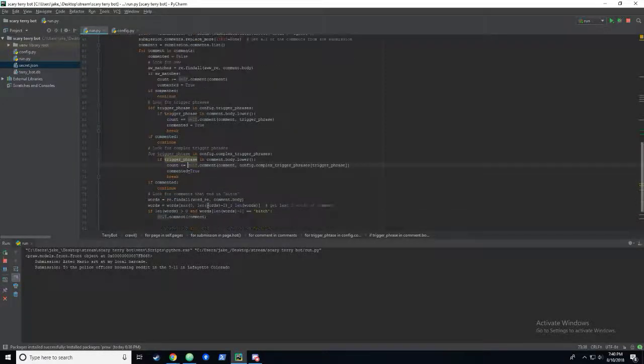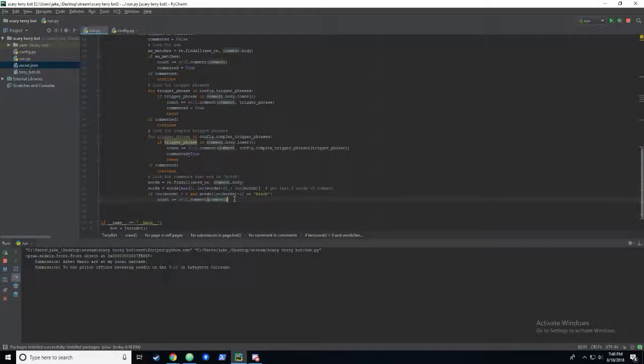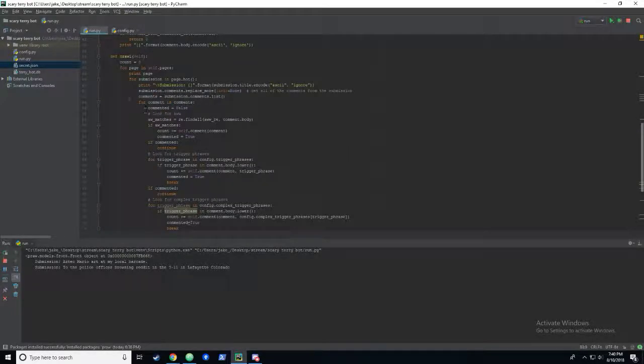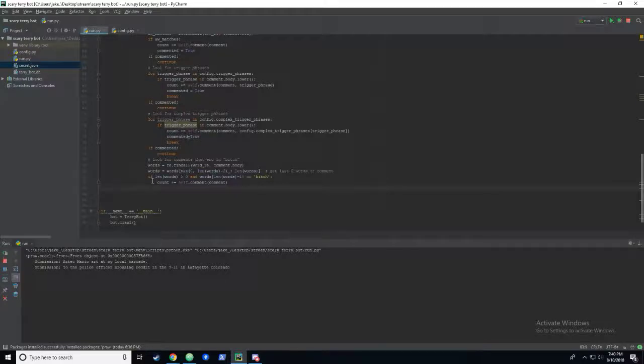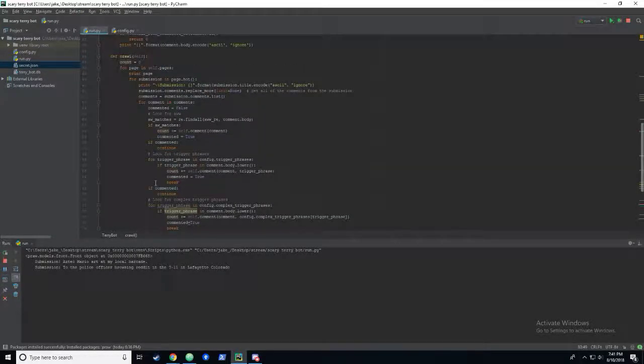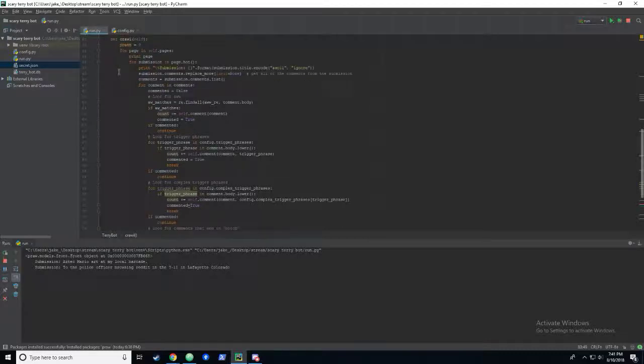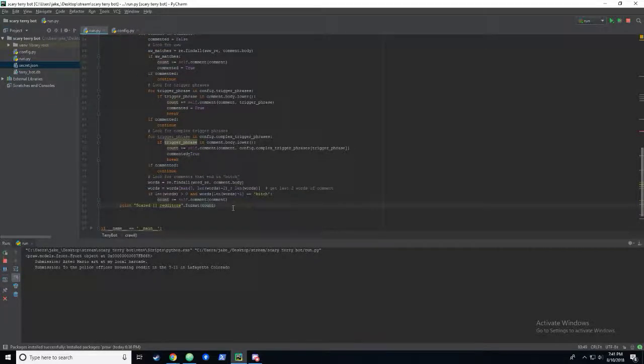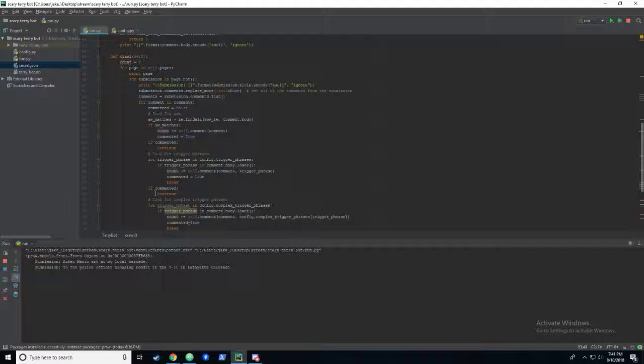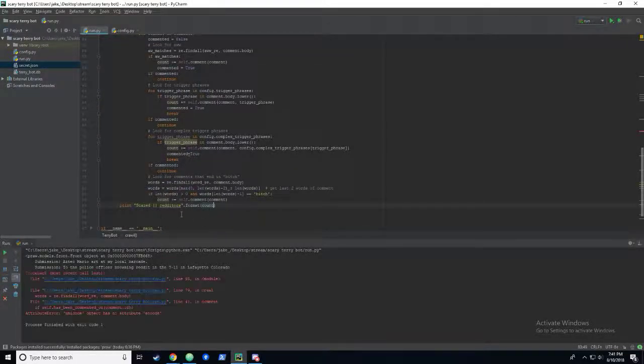I wouldn't do this normally, but just for convenience for now, yeah, we will say print scared Redditors, and we'll say the count of how many people we scared the shit out of. So once this whole thing finishes, it'll say how many times we commented on something.